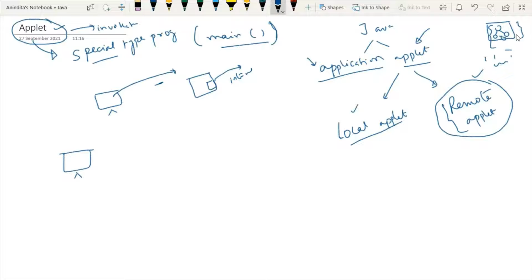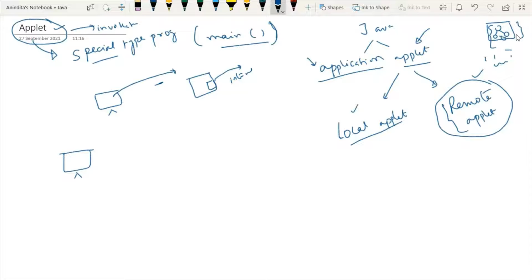Now I'm giving you another example. Whenever you see some ad in the web page, what will happen? The position of those ads will change, right? But the content of those ads will never change. So this kind of activity is incorporated into the web page. So this kind of ads are basically the application of applets. But whenever your web page contains any dynamic content, means each time everything is changing, the content of the ad is also changing, then it is not an example of applet.